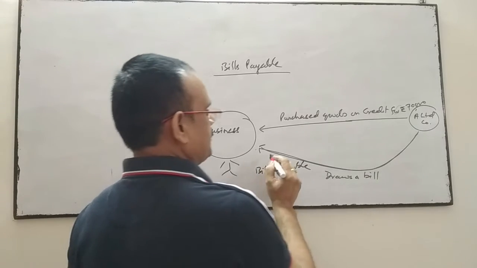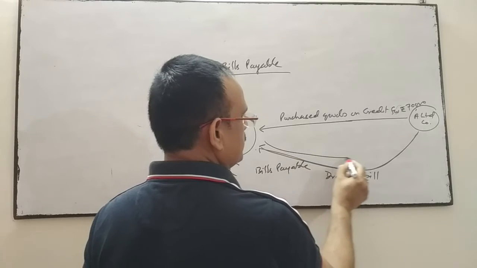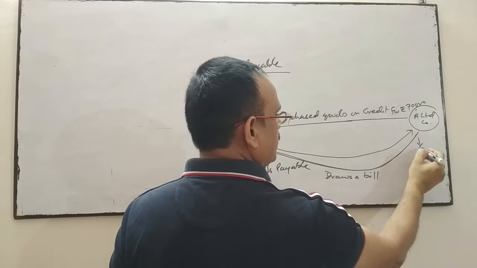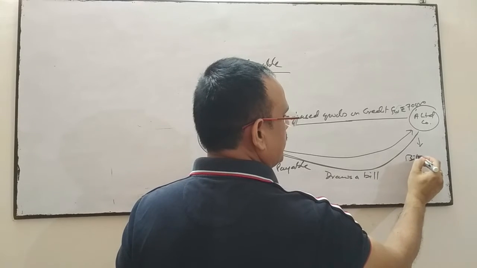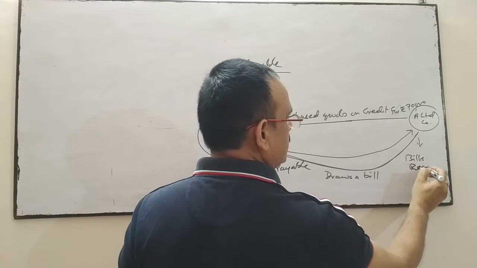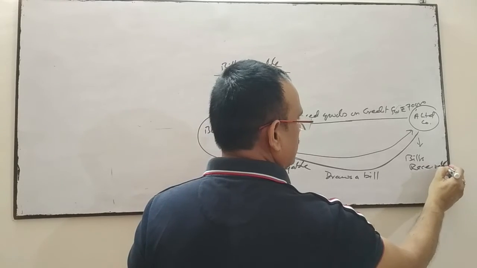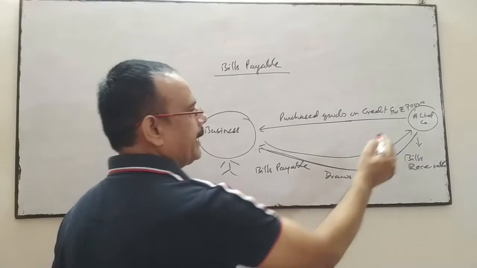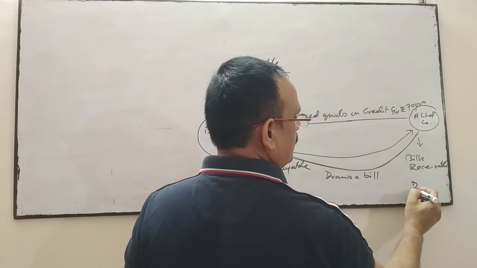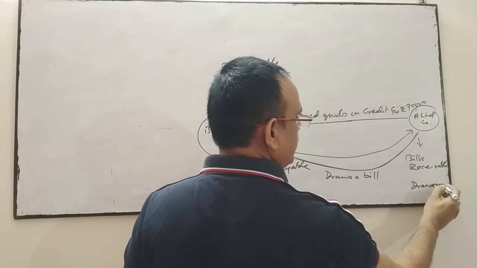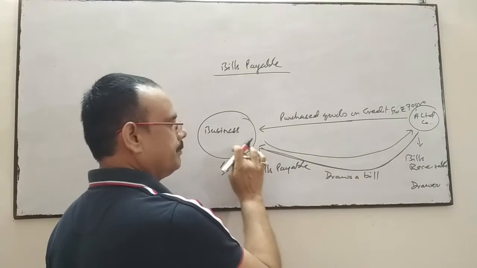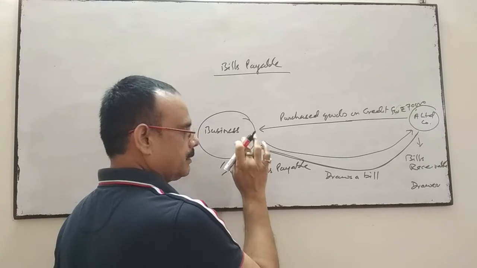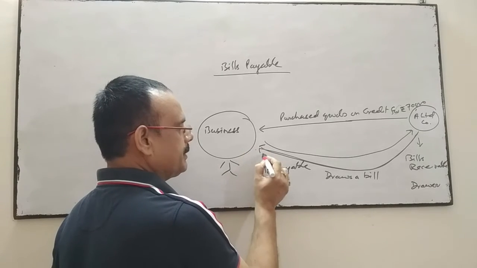And after acceptance, when the bill is returned to A Company Limited, the same bill for A Company Limited will be bills receivable. Here A Company Limited is the drawer of the bill. When it draws a bill on our business, and we accept that bill, then for us it's bills payable.